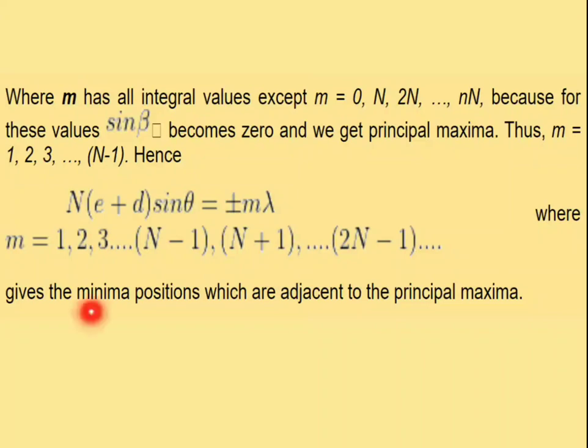These values give the minima positions, which are on both sides of the principal maxima. The very important point is we cannot use the m values 0, n, 2n, because at these values there exist principal maximas, that is first order maxima, second order maxima, like that. So except m equal to 0, n, 2n, the remaining values m equal to 1, 2, 3 and so on give minima on both sides of the principal maxima. That is a very important condition in this case.